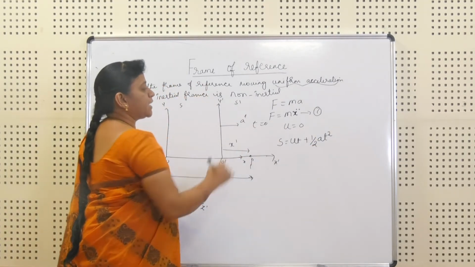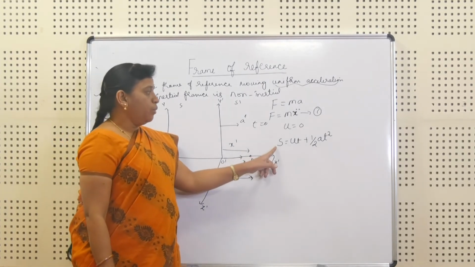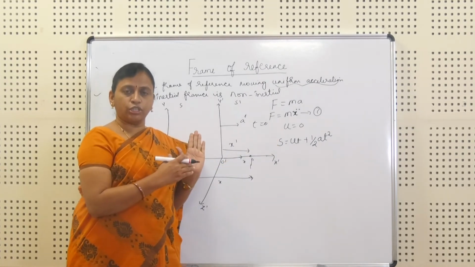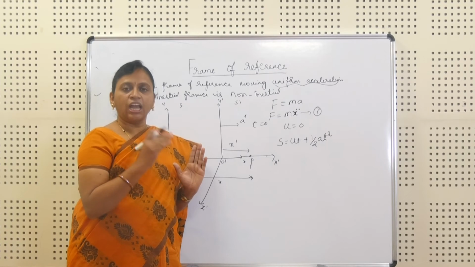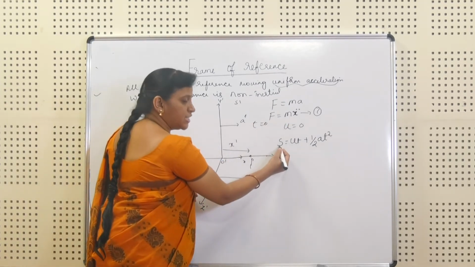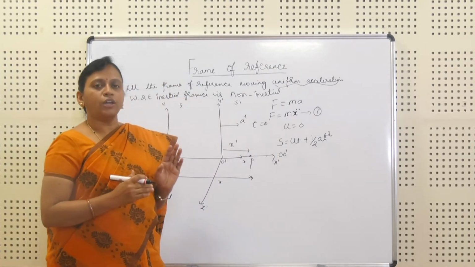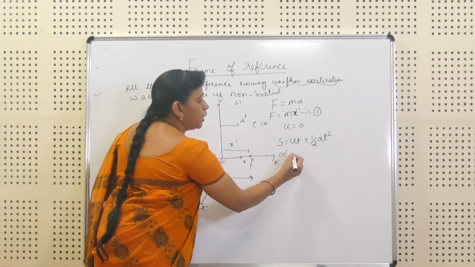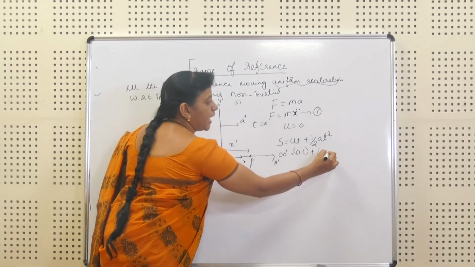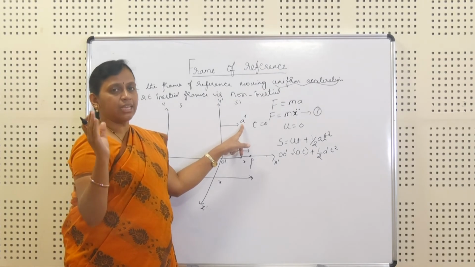The second frame acceleration I'll represent as a dash. Now, we start the motion from the initial position where the body is at rest and u is equal to 0. When it is at rest, both the origins coincide, so O dash is equal to 0 into t plus half a dash t square, where a dash is the acceleration of the second frame.